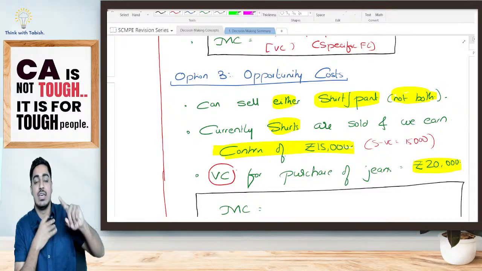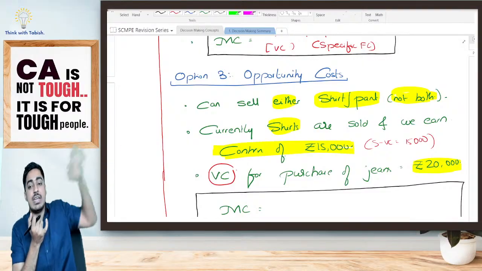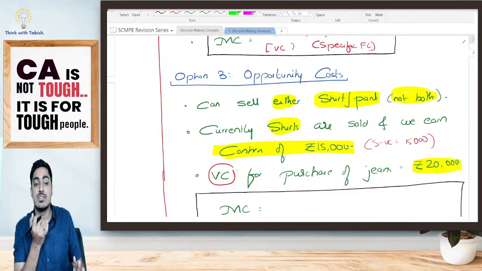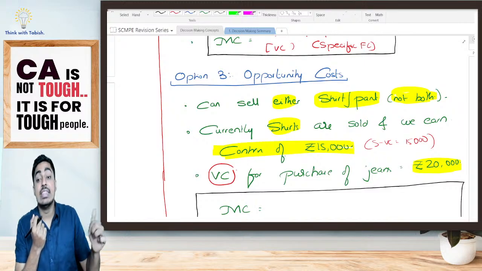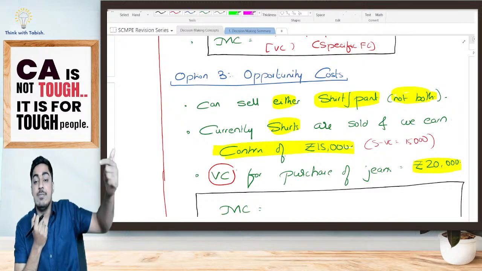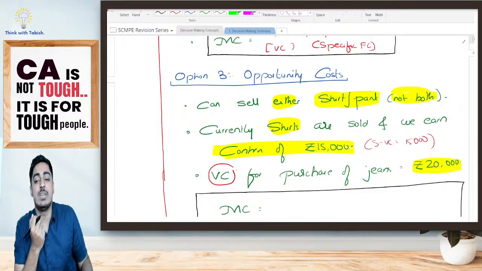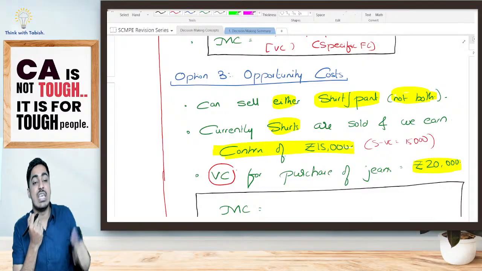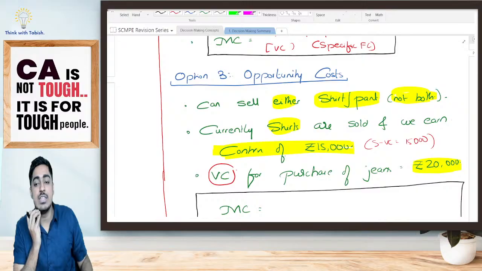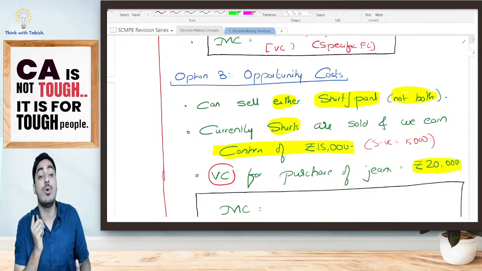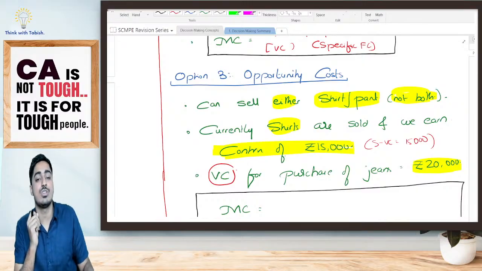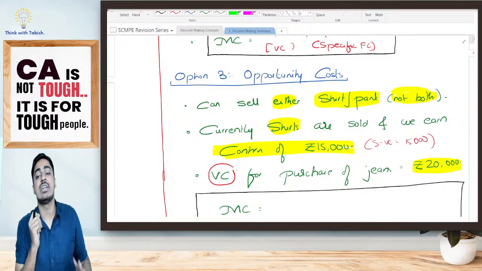Two things are there. Firstly, the variable cost that I have paid, 20,000, that is my marginal cost. Otherwise, previously I was selling shirts and getting a contribution of 15,000. Right now, I am sacrificing that contribution of 15,000 because I have started selling jeans.